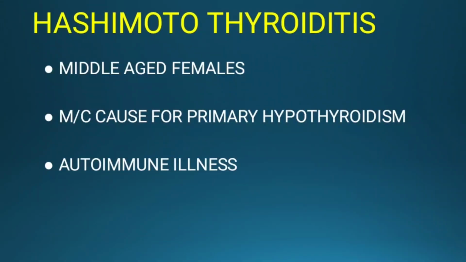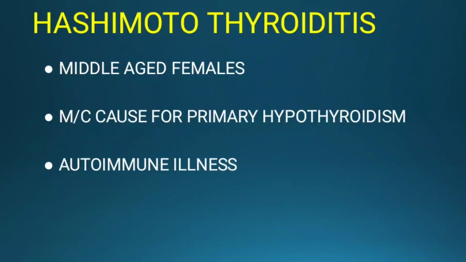Let's discuss Hashimoto thyroiditis. We know Hashimoto thyroiditis is the most common primary cause for hypothyroidism. It occurs more commonly in females than males. It can also occur in males, but it is more common in females. It can occur in any age group, but most commonly we say it is middle-aged women. Particularly, it is more common in females.